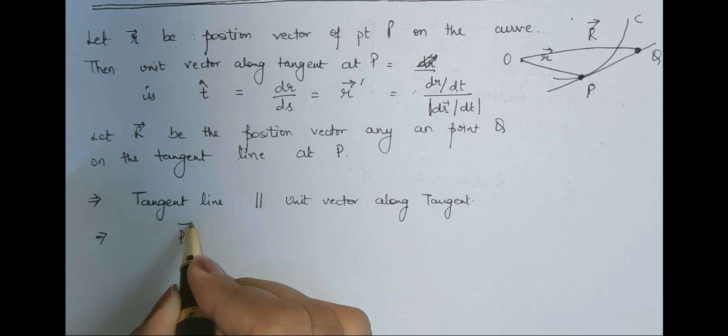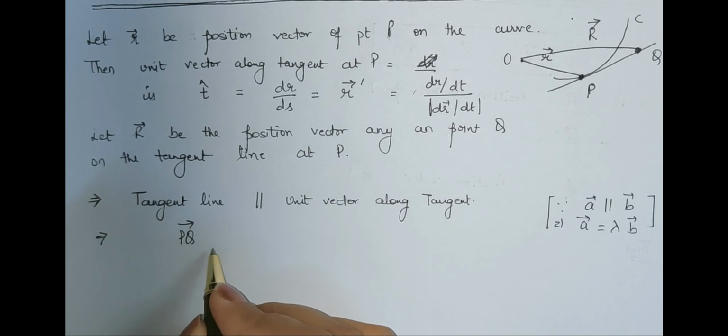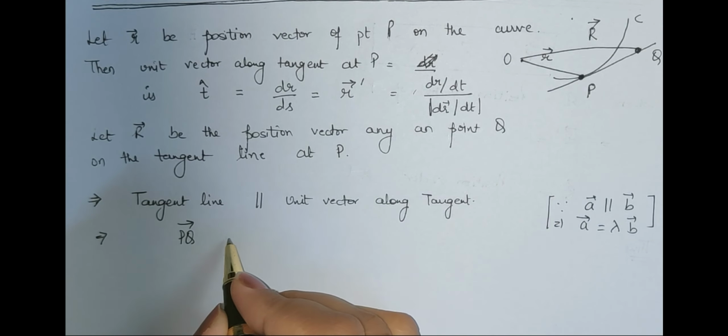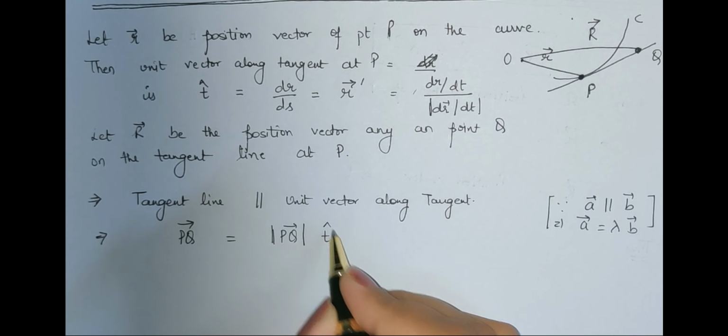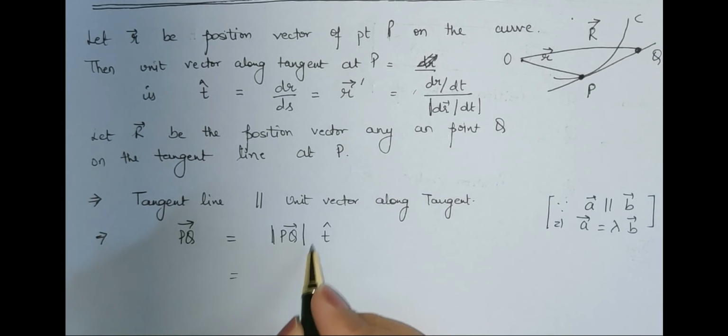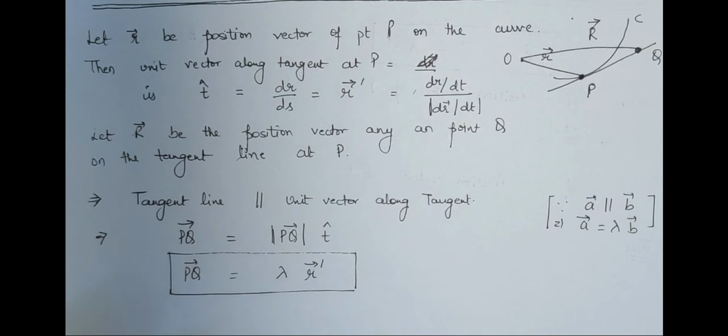Since it is parallel, and we know that if vector A is parallel to vector B, then one vector can be expressed as lambda times the other vector. So from here I can write vector PQ equals magnitude of PQ into t cap. Am I right? This magnitude is some constant, so let us call it lambda, and t cap is nothing but r dash. So this is my formula for tangent line PQ.